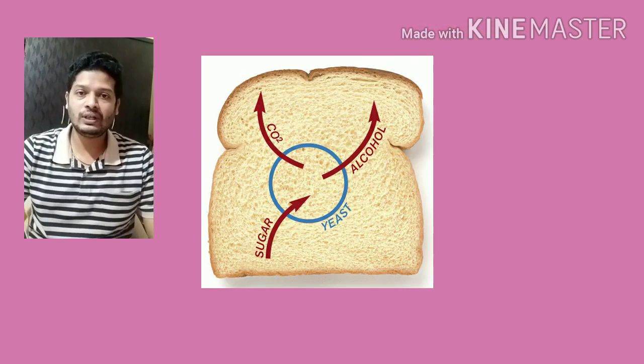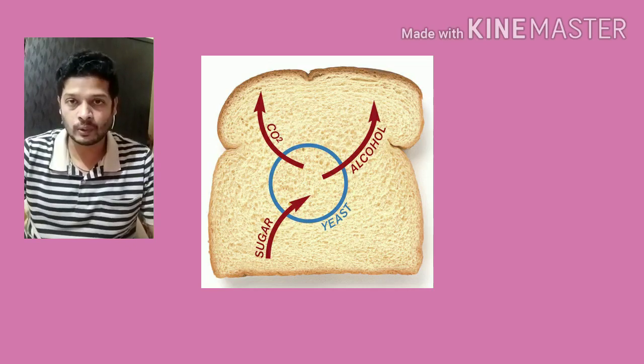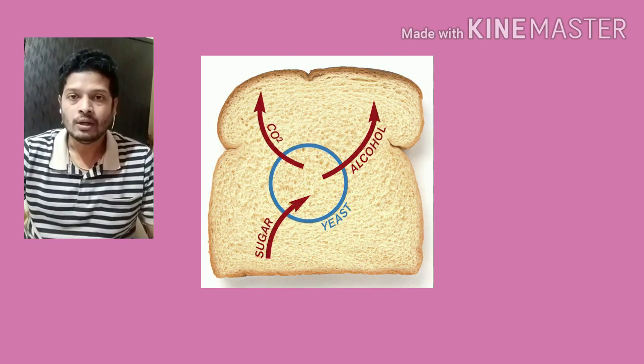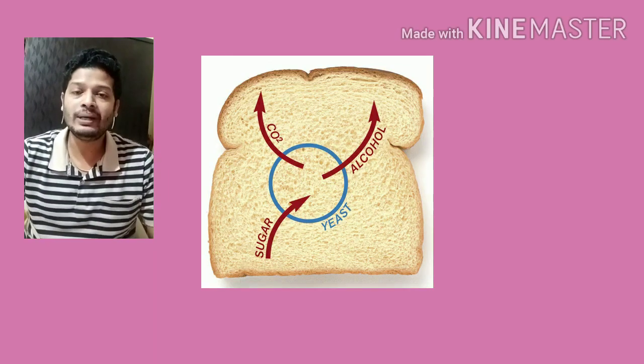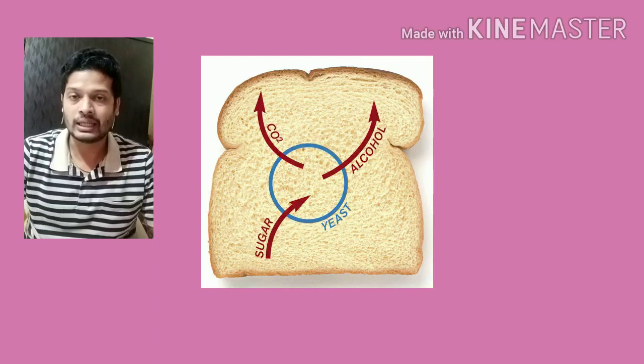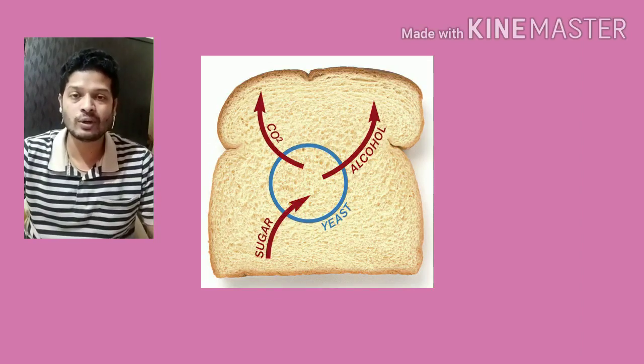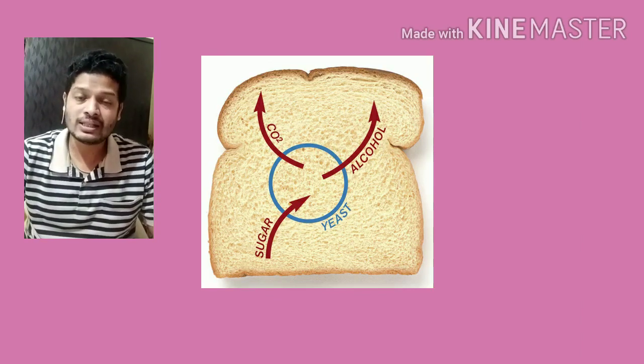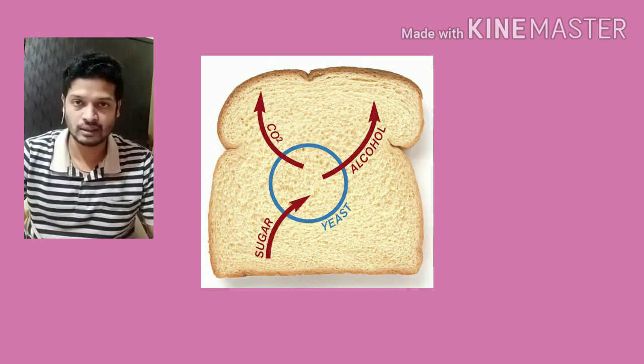When we are kneading the flour, that flour contains plenty of gluten and carbohydrates in it. So this microbe digests the carbohydrate and produces carbon dioxide gas which remains trapped in that dough. That is why after some time you can see the dough rises. So this rising of the dough is due to deposition of a large amount of carbon dioxide gas in it, but it is not able to escape, so the size of the dough increases.